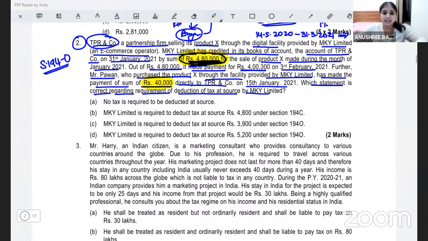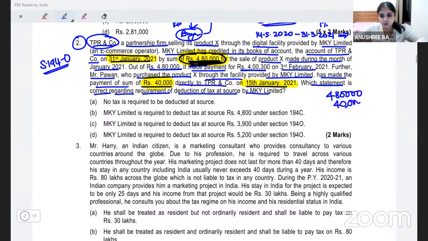This 4,80,000 dates to 31st Jan 2021, which is in the COVID period, and 40,000 on 15th Jan 2021, even this is in the COVID period. Okay, so what is the total? The total is 4,80,000 plus 40,000. On 5,20,000, we are supposed to deduct tax at the rate of 0.75%.